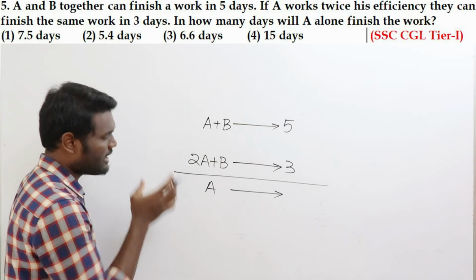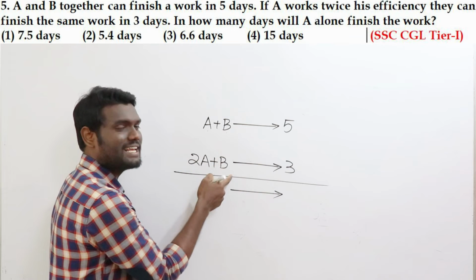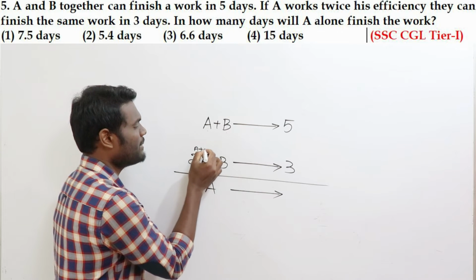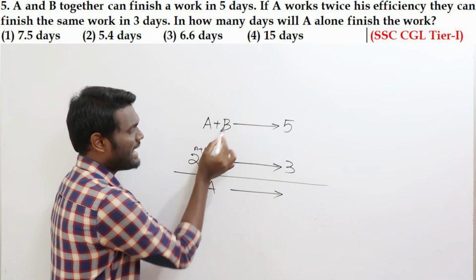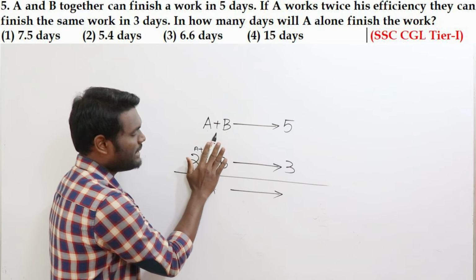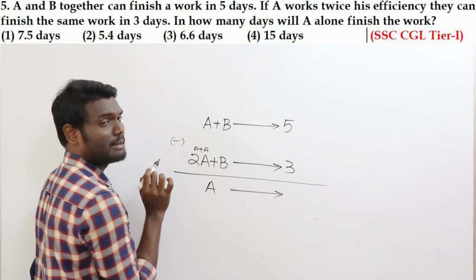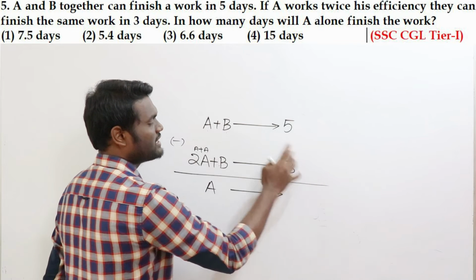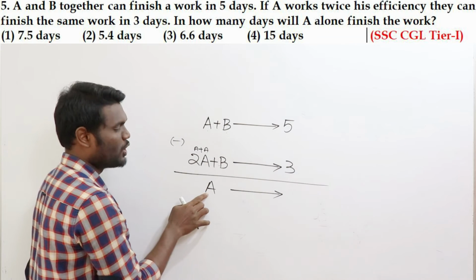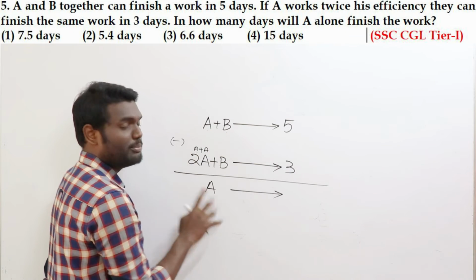Yes, simple question. Now if you observe here, in this you have A and B. In this you have two A's and B. Two A's means that is A plus A and B. Now from 2A plus B, if you subtract A plus B, then you will be left with A. So simply you just need to subtract. Once you know this efficiency subtraction, you automatically come across A. Why? Because from 2A plus B, if you subtract A plus B, you will be left with A.